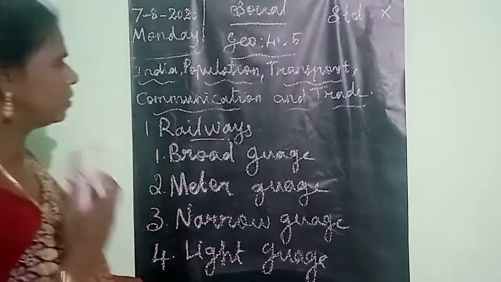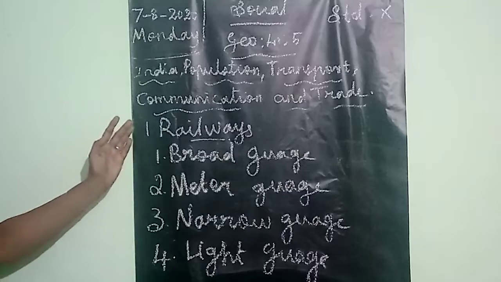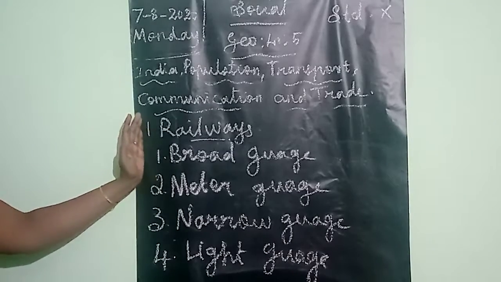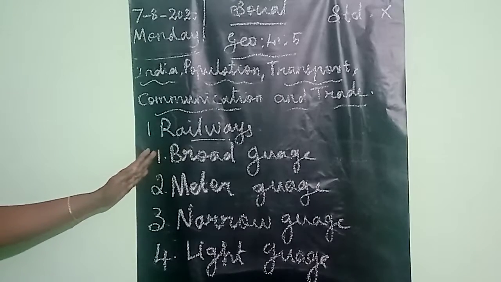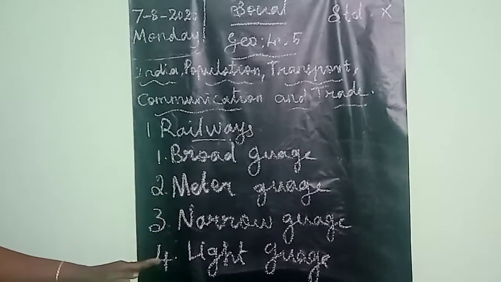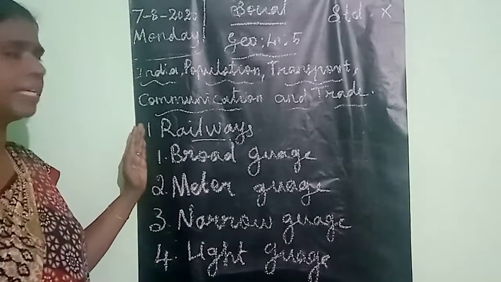Now listen very carefully students. On the basis of the width of the track, the Indian railways are classified into 4 categories. The first one is broad gauge, second one is meter gauge, third one is narrow gauge and the last one is light gauge.